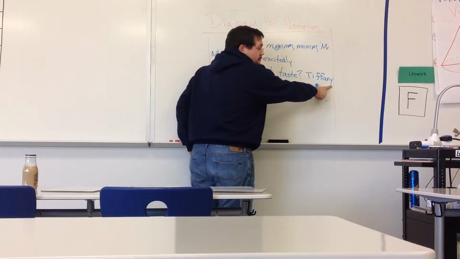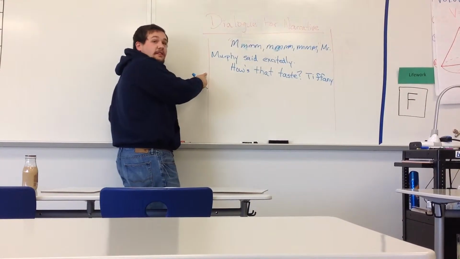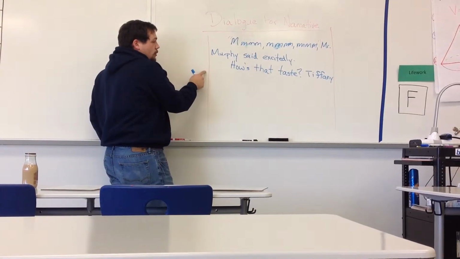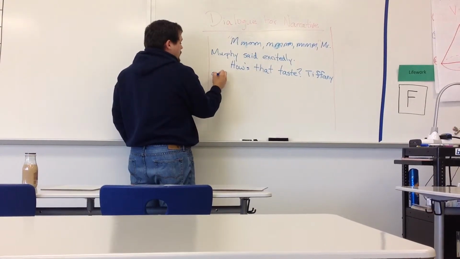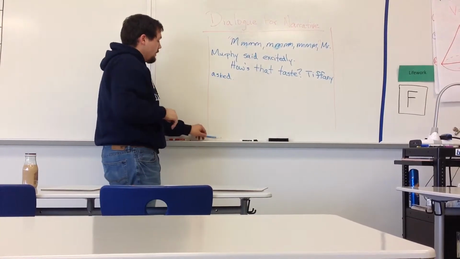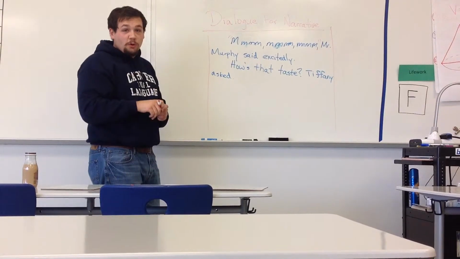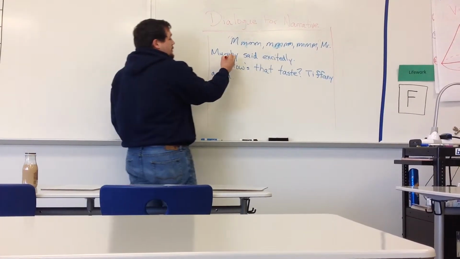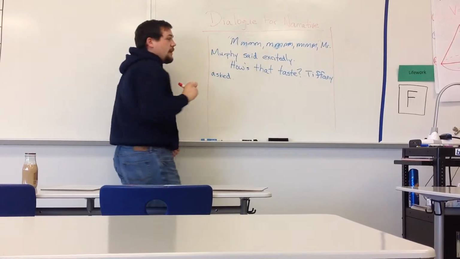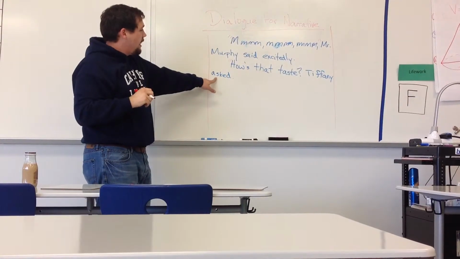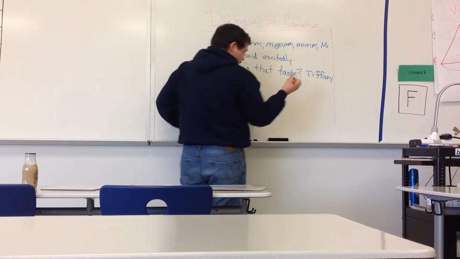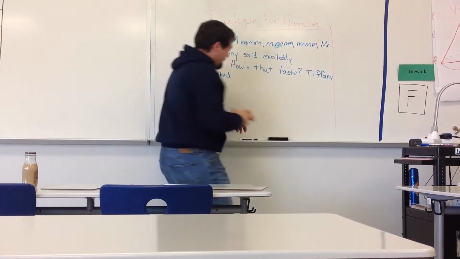I got to the red line, so I'm going to go back to the next line, and I'm not going to indent again, but I'm going to go all the way over to this side. Tiffany asked. And put a period at the end of the sentence. And again, I need to add in my quotation marks. So I'm going to put it at the start of what I said, and at the end of what Tiffany asked me. How's that taste? Right here, notice, my marker is never working.